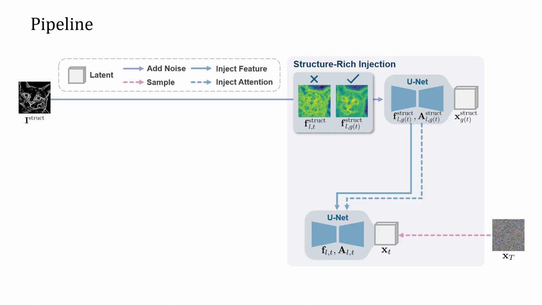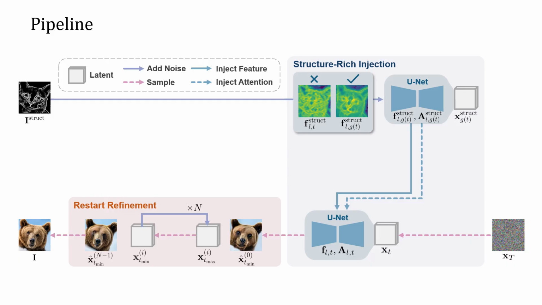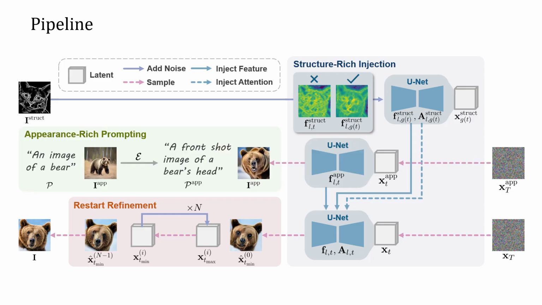Structure-rich injection injects condition features based on a principled schedule, with a better balance of structure preservation and domain alignment. Restart refinement schedule performs iterative refinement in the mid-phase of the denoising process to suppress visual artifacts in time and improve overall image fidelity. Appearance-rich prompting enriches the original plain prompt with visual cues from the condition image, providing accurate semantic reference for appearance image generation and appearance transfer.